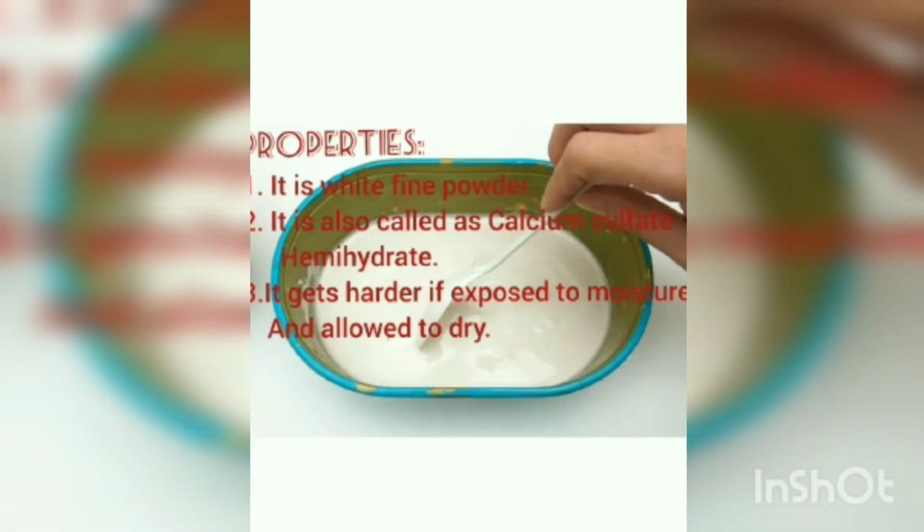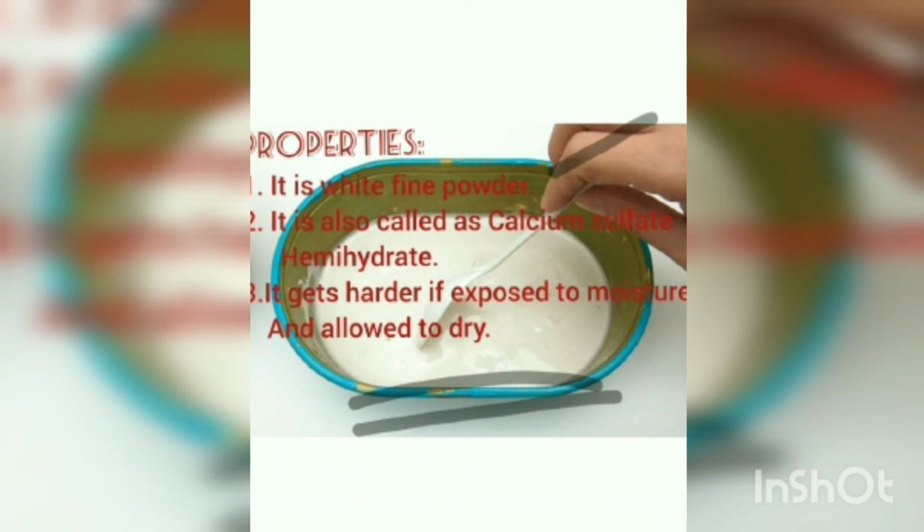The last content of this topic is our plaster of Paris. You can see this is not ice cream, this is plaster of Paris. What are the properties of plaster of Paris? It is a white fine powder. It is also called calcium sulfate hemihydrate. Hemihydrate means it doesn't contain a complete water molecule. It has half of the water molecule. How, we will discuss in this session in a while.